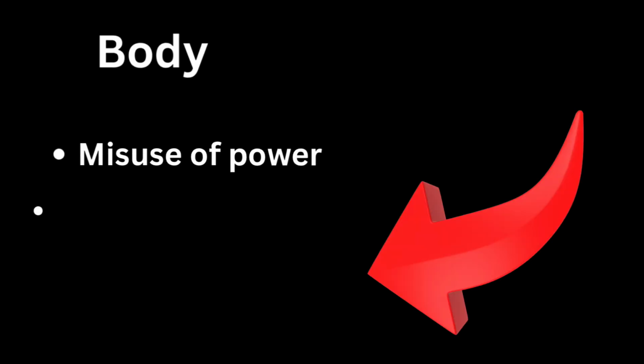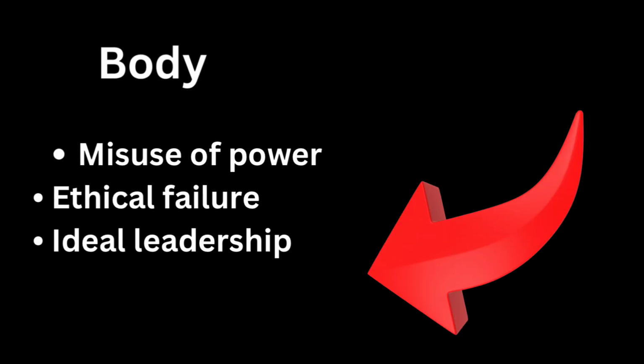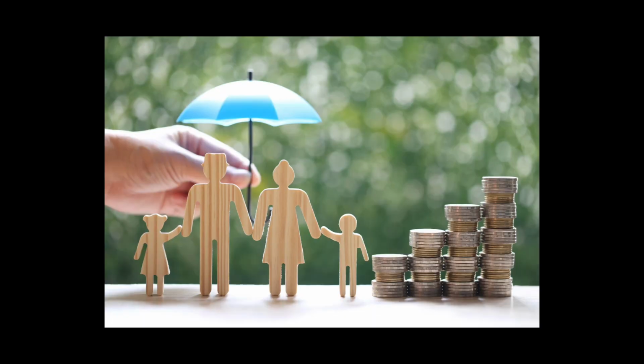For this question, in the introduction, you may begin with, a ruler's responsibility is to serve the people, not personal interest. And in the body, begin with misuse of power. He wasted resources on hunting rather than governance. Then, ethical failure. Killing tigers for personal gain harmed the environment. Ideal leadership. A responsible leader thinks beyond ego and makes decisions for the greater cause. And in the conclusion, you may write, leadership is about responsibility, not selfish ambitions. A real king protects, not destroys.